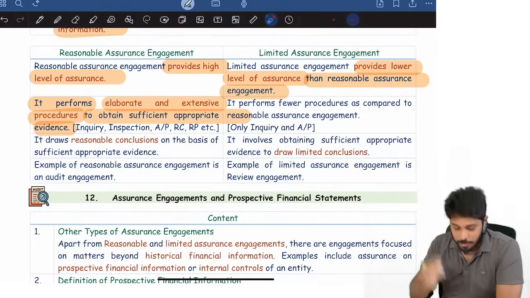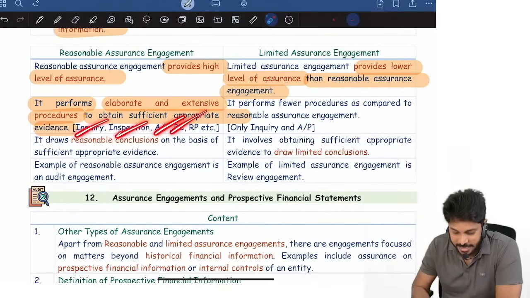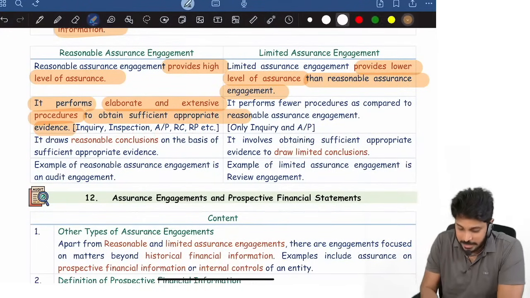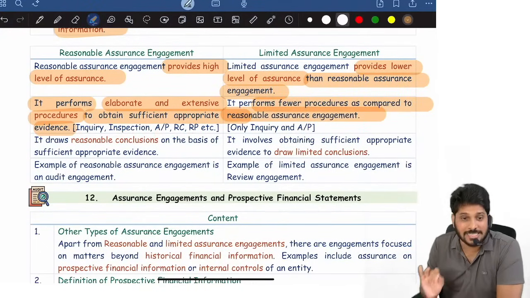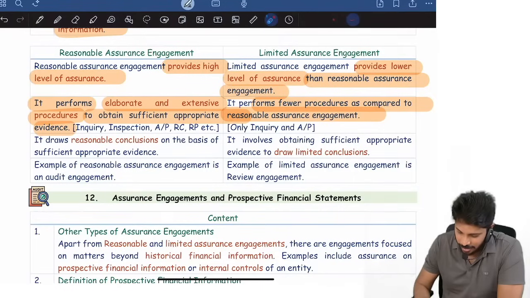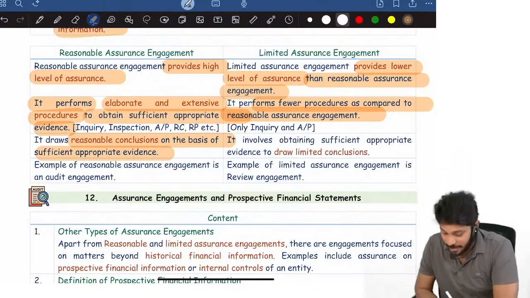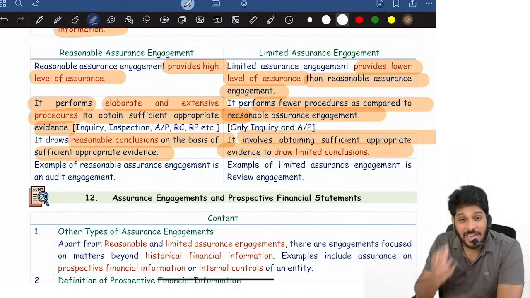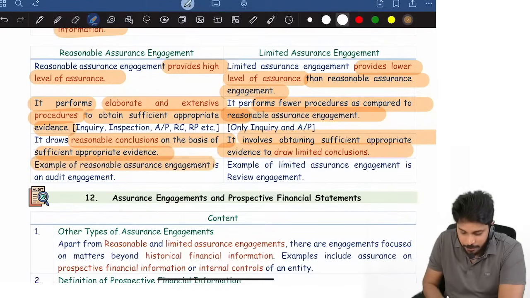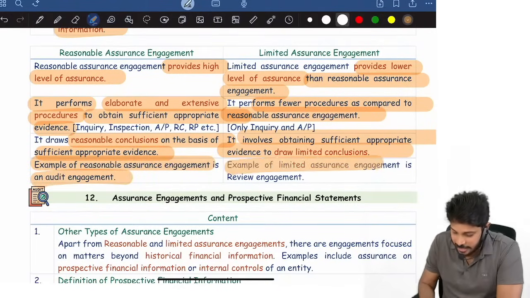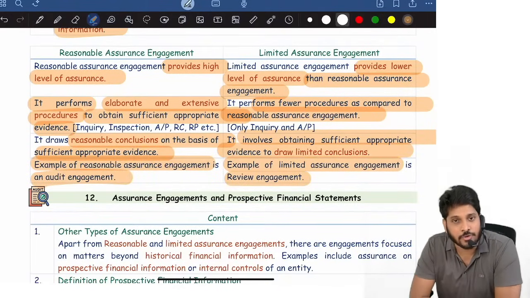Elaborate, so many procedures we perform, like inquiry, inspection, analytical, recalculation, reperformance, all that. Whereas in review, we perform few procedures only, like inquiry, analytical. In an audit, reasonable conclusions will be drawn based on evidence, whereas in review, we only draw limited conclusions. Example of reasonable assurance is audit. Example of limited assurance engagement is review.